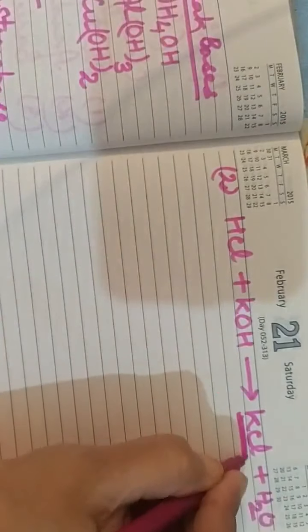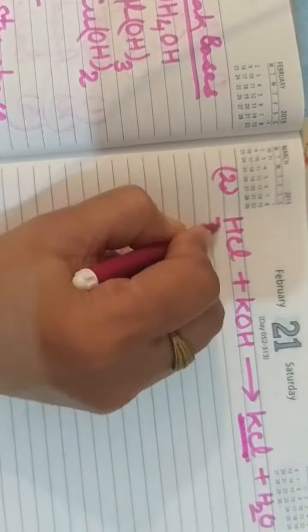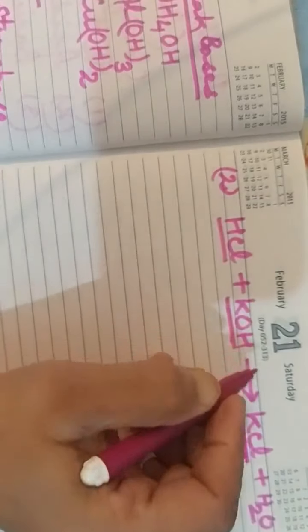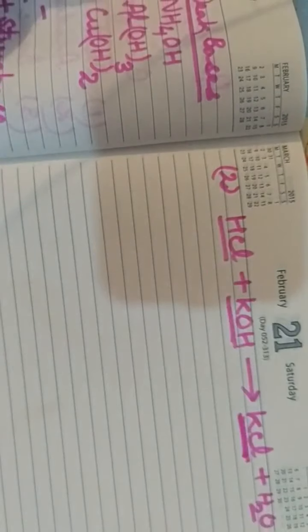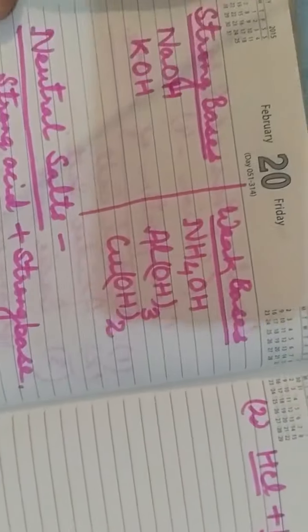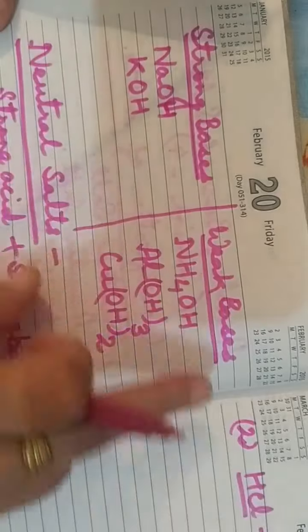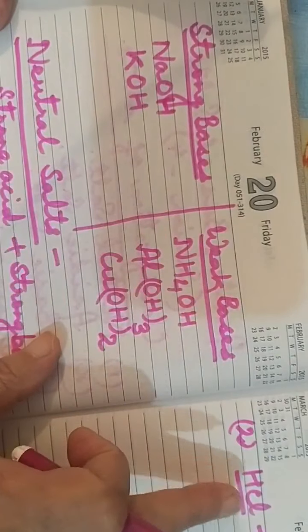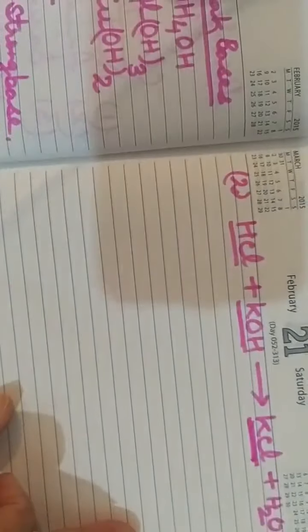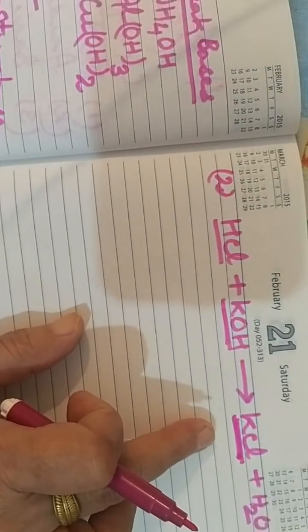This is also an example of what type of salt? Neutral salt, because it is formed by strong acid and strong base. KOH is a strong base, hydrochloric acid is a strong acid. So the salt formed is neutral.